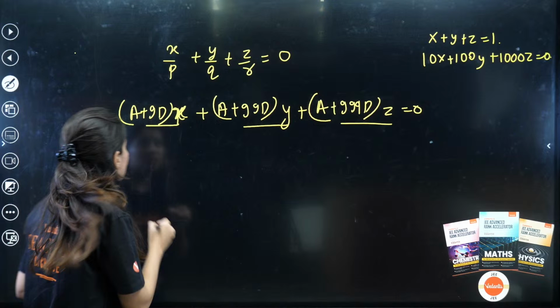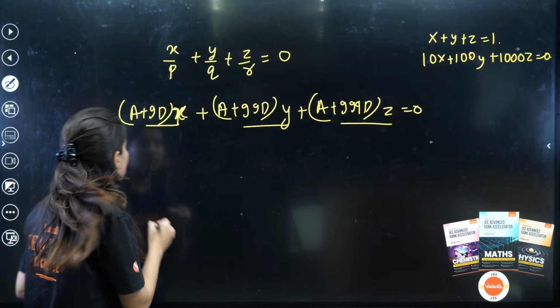If I take D common, what do I get? 9X plus 99Y plus 999Z is equal to 0, right? Can I take help from the second? X plus X, this is 99Y plus 999Z, and plus X plus Y plus Z is equal to 0.